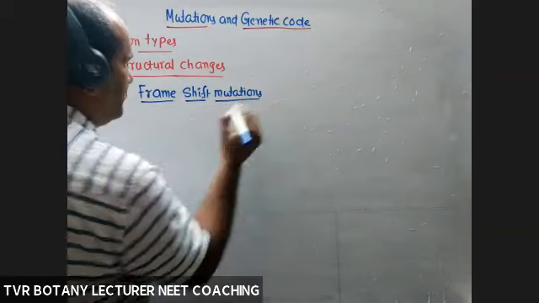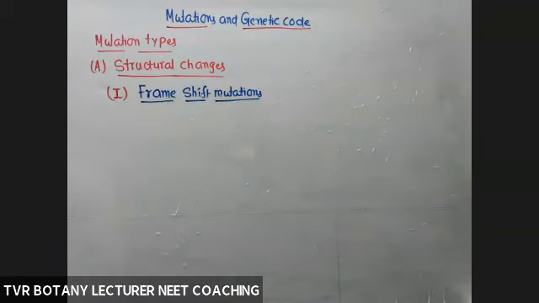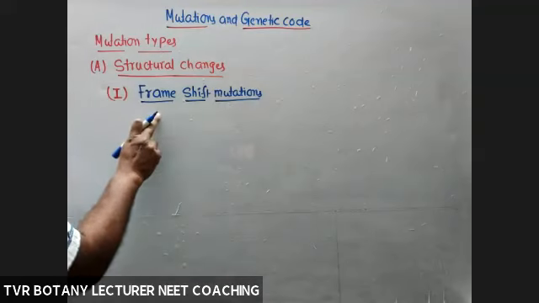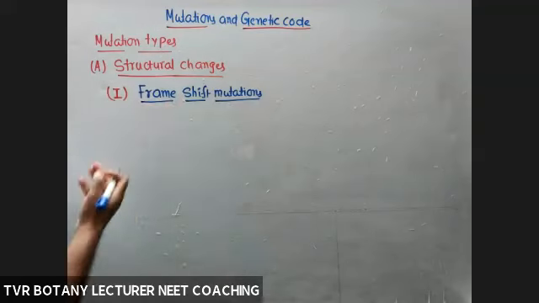What is that frame? Reading frame. We'll see what that reading frame is. Change in reading frame results in change in the phenotypic character. This part is very, very important. Every year they ask one question out of mutations. So frame shift mutation means change in the frame. We'll see what that frame is.